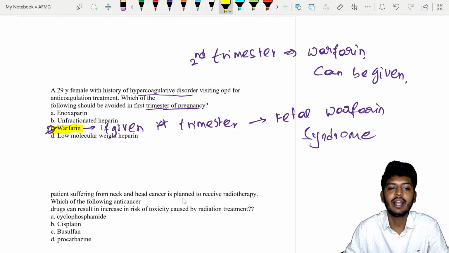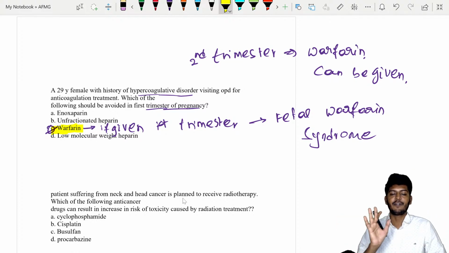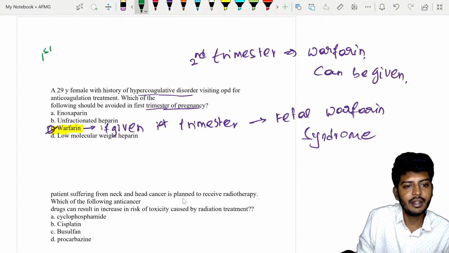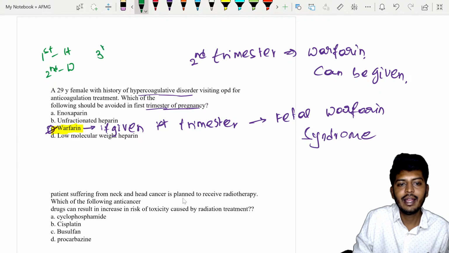The next important aspect is that heparin also cannot be used throughout the pregnancy. In the first trimester we start with heparin, in the second trimester warfarin, then in the third trimester heparin for a few days and warfarin for a few days.